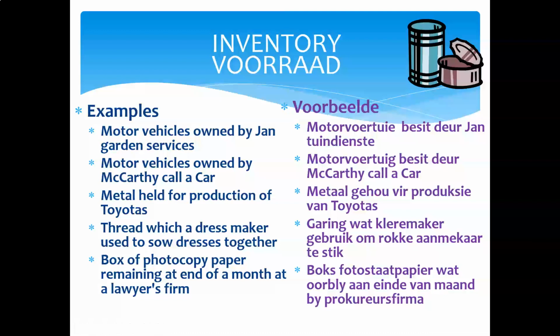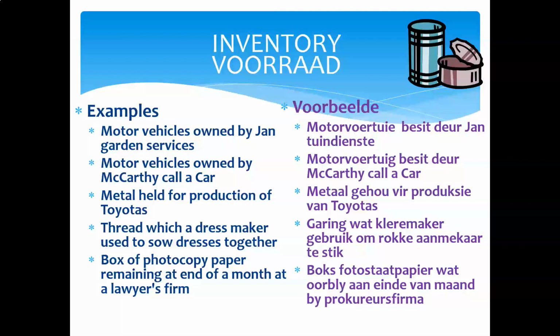Now, one type of asset can be an inventory item for one type of business, and it can be a non-current asset for another type of business. If you think about, for instance, a motor dealer, those motor cars standing on the floor, that is his inventory. That is the commodity that he buys and sells.